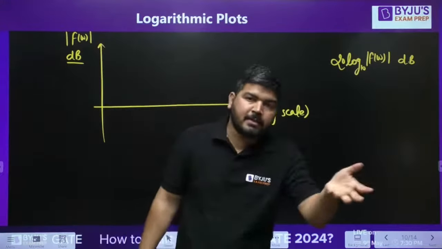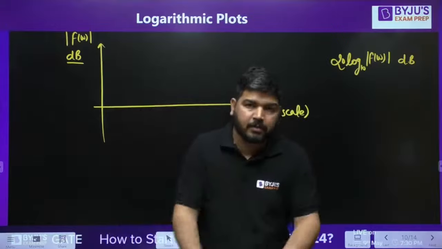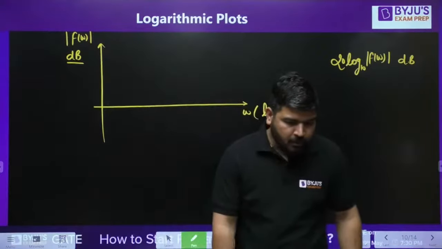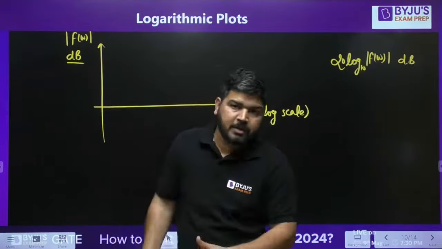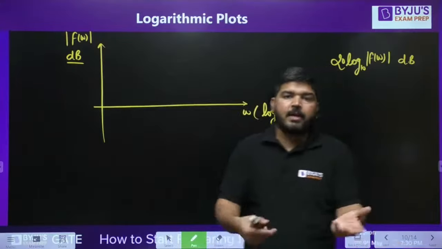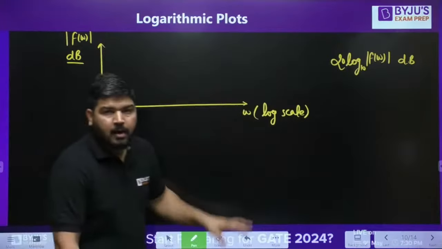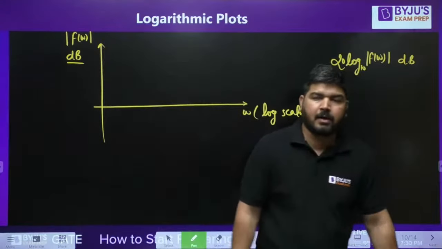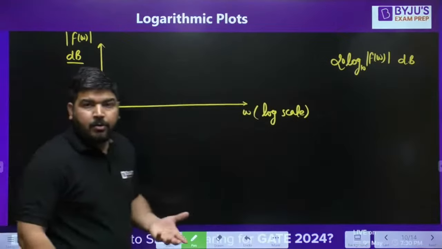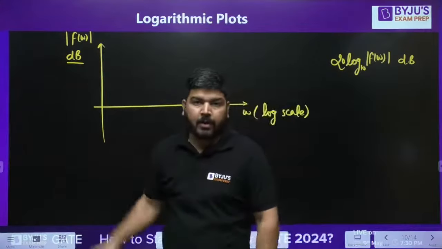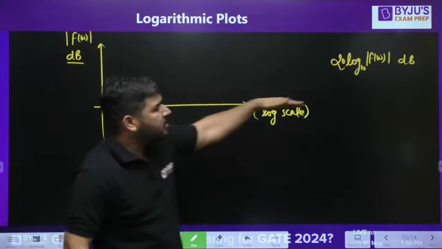So it's kind of changing the currency. Like if you are taking a very huge amount of money, then you generally talk in terms of dollar, not in rupees, okay? Why? Because dollar is a big currency, no? Approximately 80 rupees is equal to $1. So that's why you deal in dollars, and dollar is, you can say, a universal currency. Not universal, because many countries deal in dollar, so that's why you always convert in dollar. It's the same thing. What you need to do is convert the magnitude in decibel. So this amplitude is in decibel and this will be in log scale.